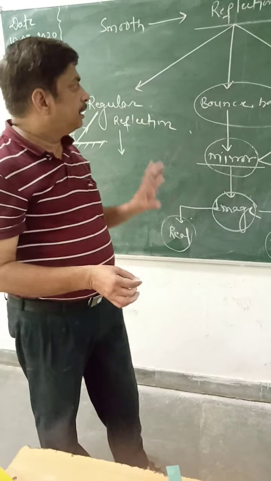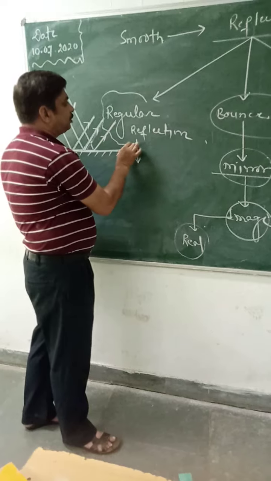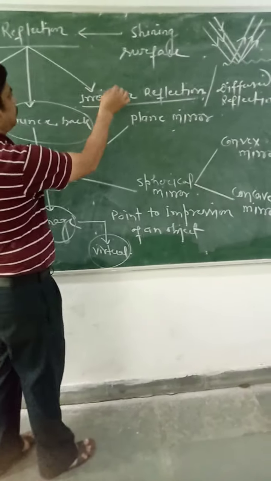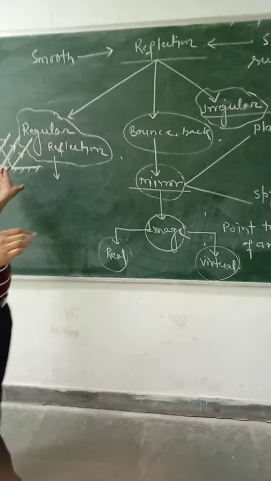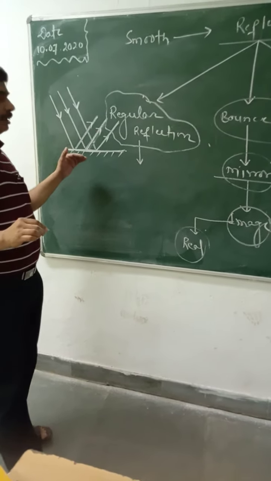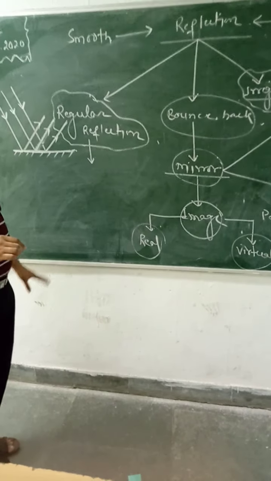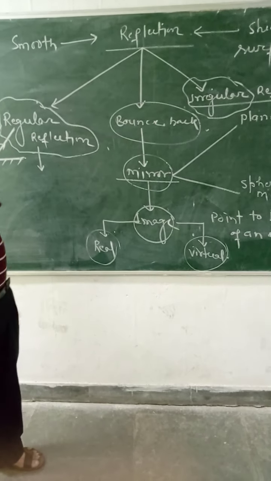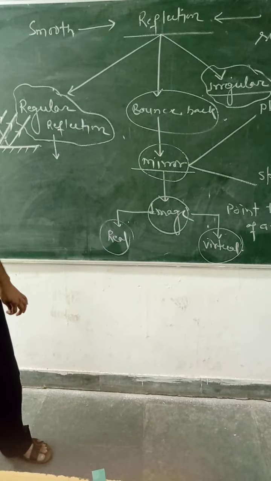Is it okay? Then I explained regular reflection and irregular reflection. In regular reflection, incident rays are parallel, then reflected rays must be parallel. If incident rays are parallel but reflected rays are not parallel, then the reflection is said to be irregular.